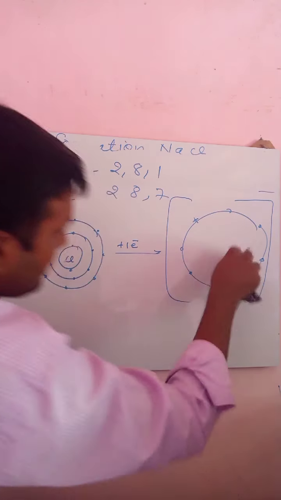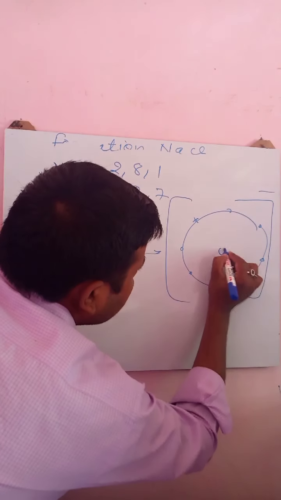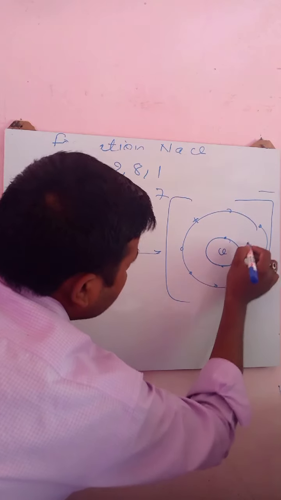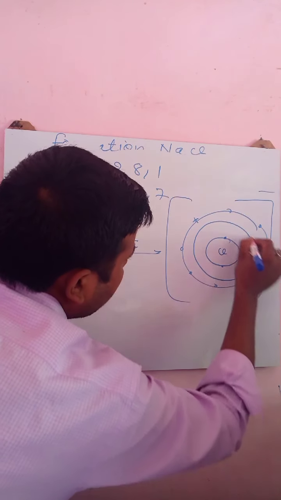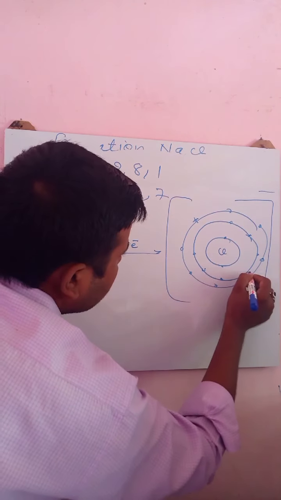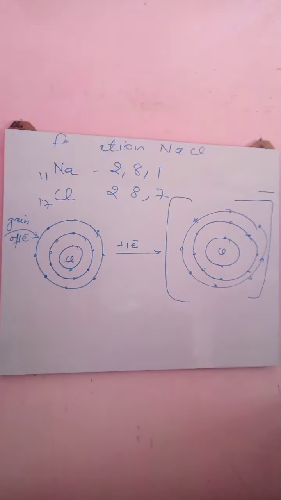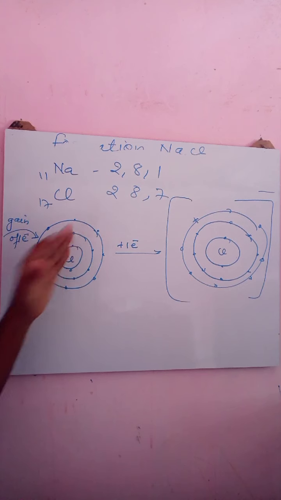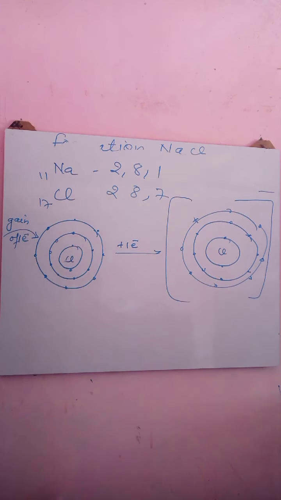Again I will represent here. Chlorine, K shell, 2 electrons, L shell, 8 electrons. Right. Chlorine neutral atom, K shell 2 electrons, L shell 8 electrons, M shell containing 7 electrons. To become stable, one more electron is required so that the outermost shell can have 8 electrons.